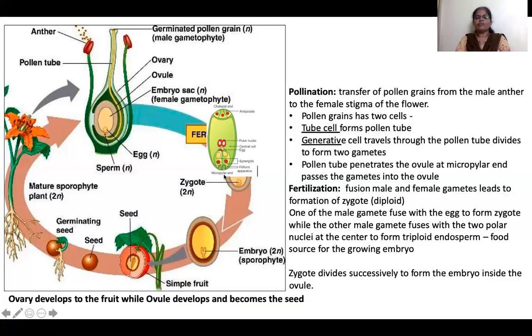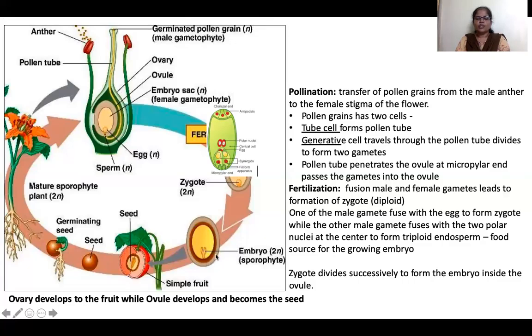The two male gametes, one fuses with the egg and one with the polar nuclei. After fertilization, the zygote undergoes a sequence of successive divisions. Usually in reproductive cells meiosis occurs, the meiotic type of cell division, whereas in the vegetative part there is mitotic division. Here it undergoes a sequence of successive cell divisions and becomes the embryo within the ovule. This is the ovule.